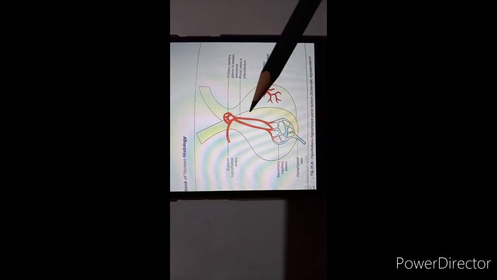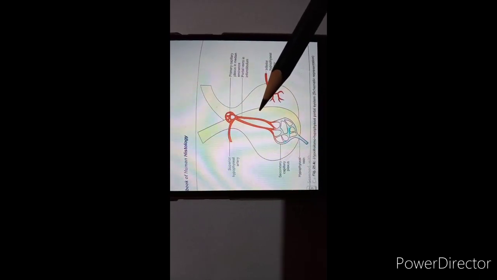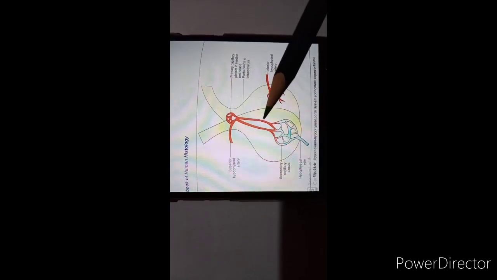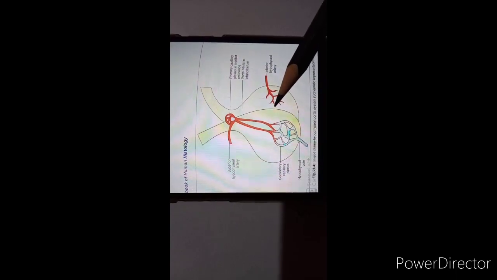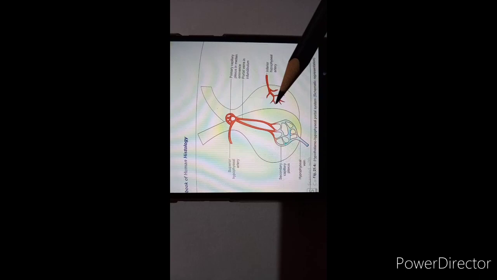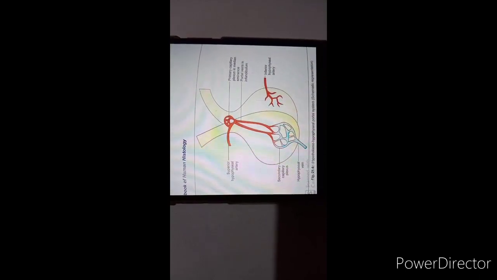That's why this type of arrangement is referred to as the hypothalamo-hypophyseal portal system. Hypothalamo-hypophyseal portal system. This is the unusual and very special type of blood supply of the hypophysis cerebri. That's why you must know this blood supply in detail.